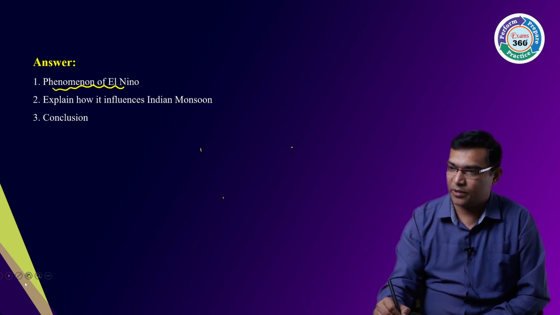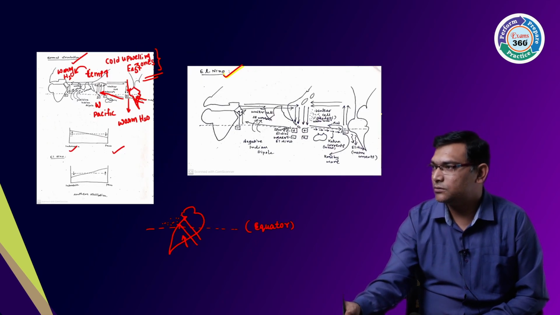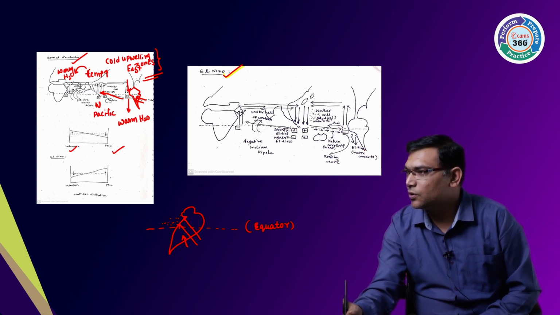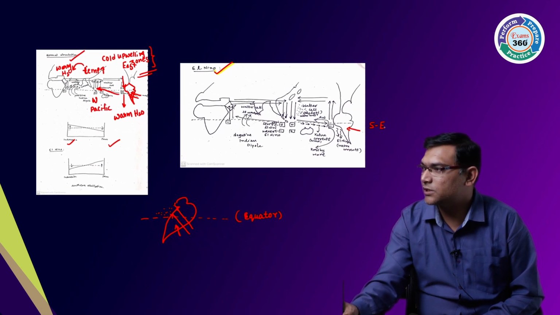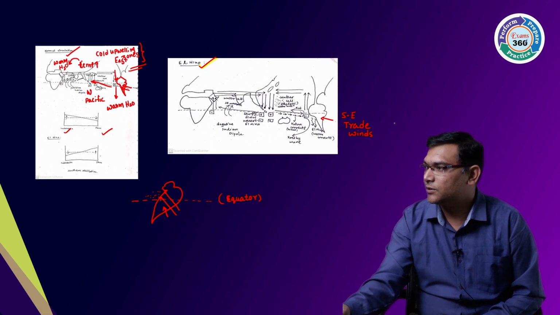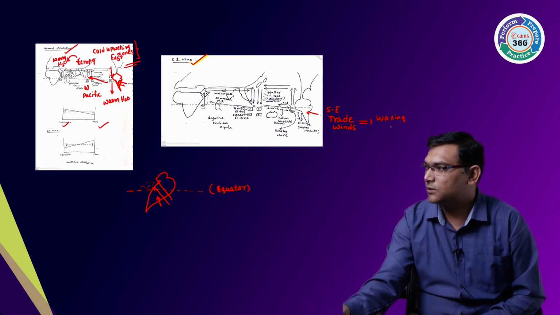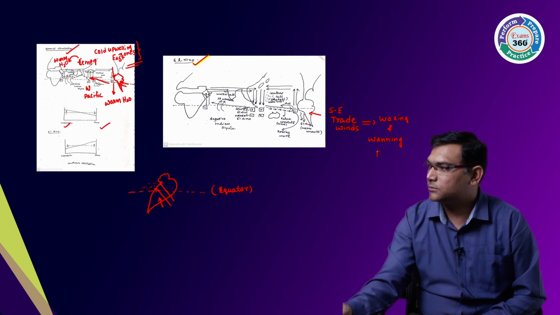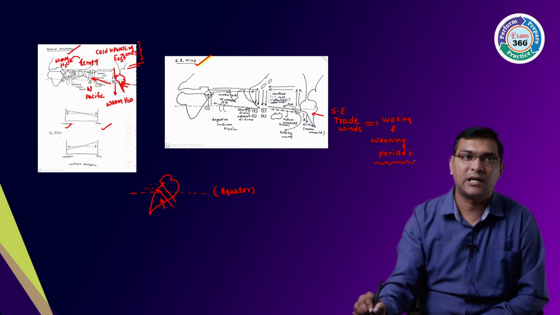During the El Nino, the southeast trade winds will become weak. Why? It is because of the waxing and waning period of the sun, or due to the changes that are taking place in the climatic conditions.